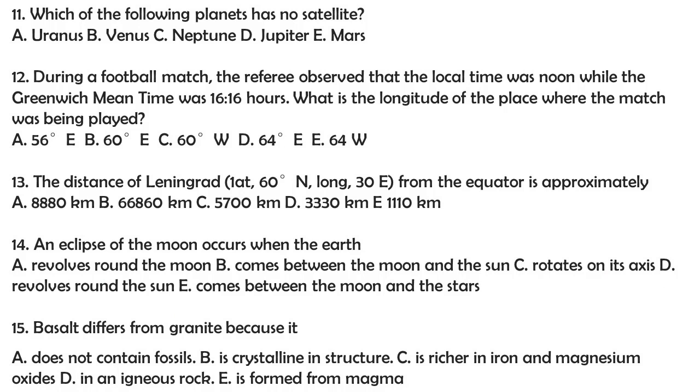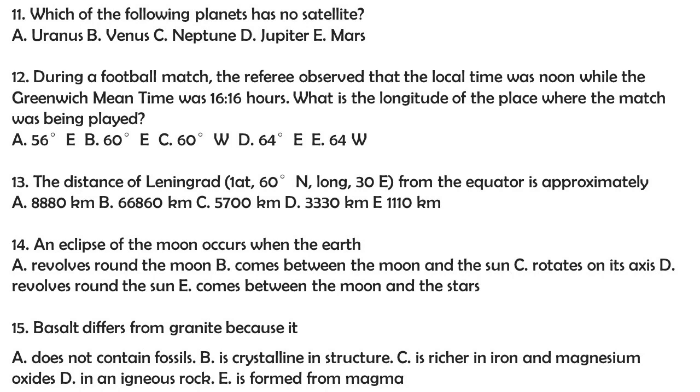Number 11. Which of the following planets has no satellite? A. Uranus. B. Venus. C. Neptune. D. Jupiter. E. Mars. The correct answer to this question is B. Venus.